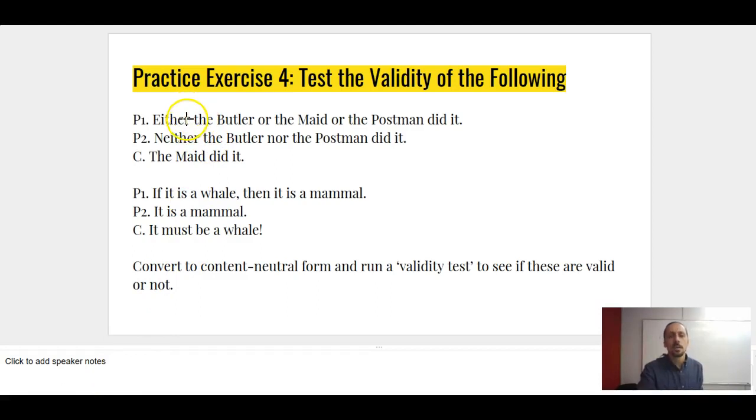Okay, so here we have: either the butler or the maid or the postman did it. Neither the butler nor the postman did it, therefore the maid. So we have 3 options here, butler, maid, or postman, but it's not the butler, it's not the postman, leaving only the maid. So the maid did it. Valid argument. If it is a whale, then it is a mammal. It is a mammal, so it must be a whale. Invalid argument.